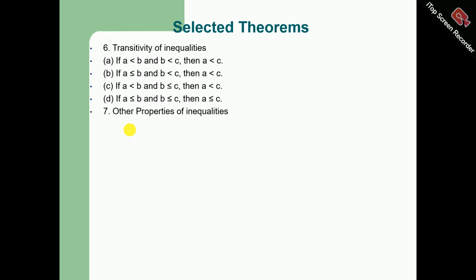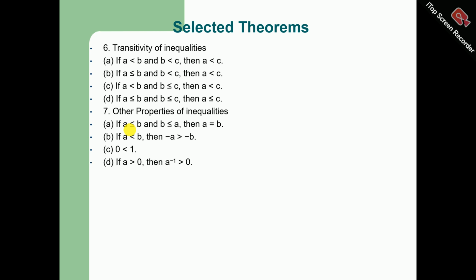Other properties of inequalities. If a is less than or equal to b and b is less than or equal to a, then a is equal to b. If a is less than b, then minus a is greater than minus b. 0 is less than 1. If a is greater than 0, then the inverse of a is greater than 0. If a is less than 0, then the inverse of a is less than 0.